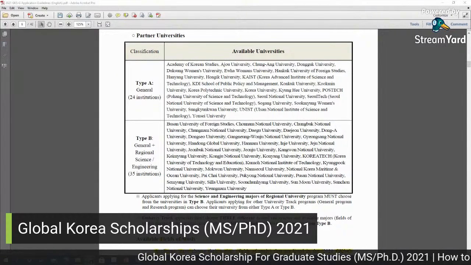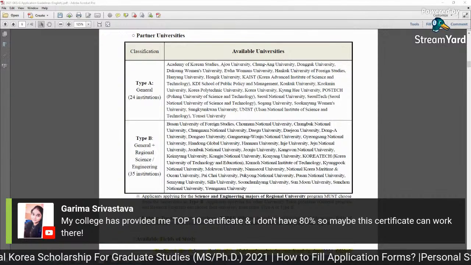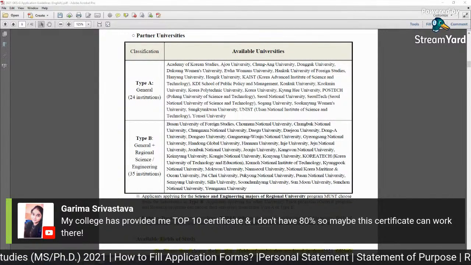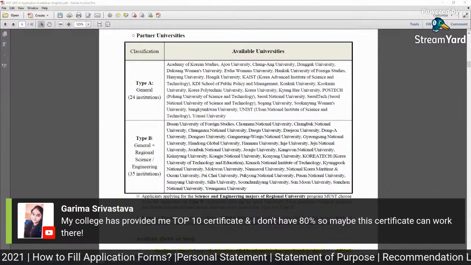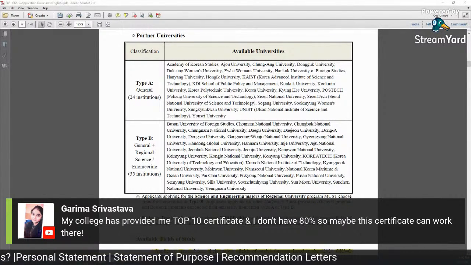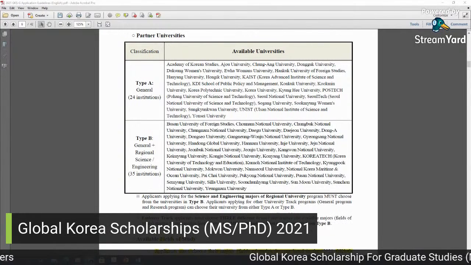Okay, Sanat Pal, thank you for your comment and joining us. And Garima, my college has provided me a top 10 certificate. Yeah, it's okay if you are in the top 10, even if you are in the top 20% or top 20 students or percentile. That's good. Attach this certificate with your application forms and write your statement of purpose very carefully.